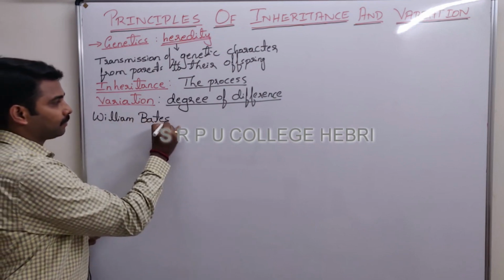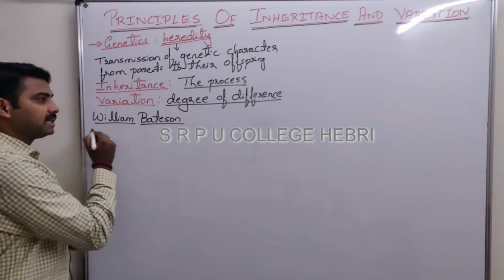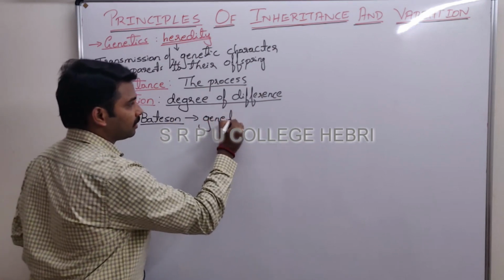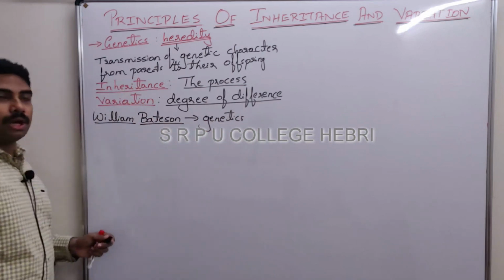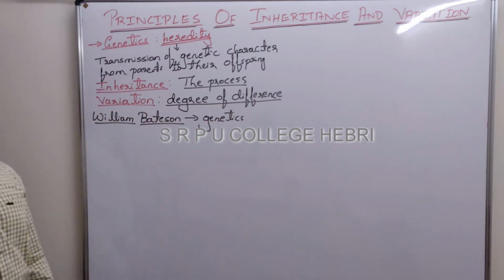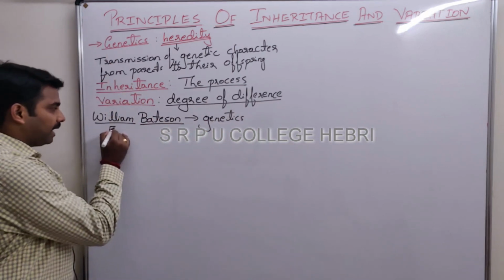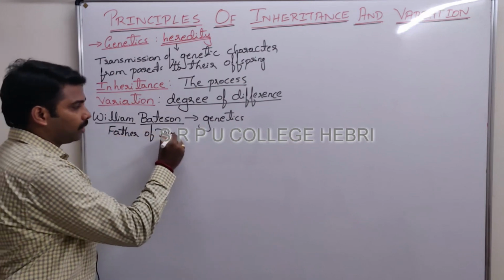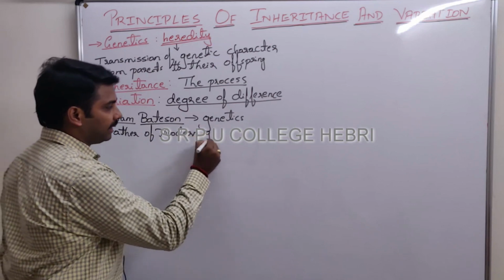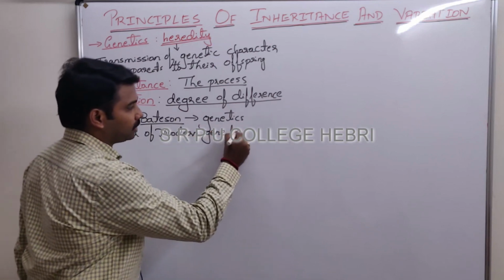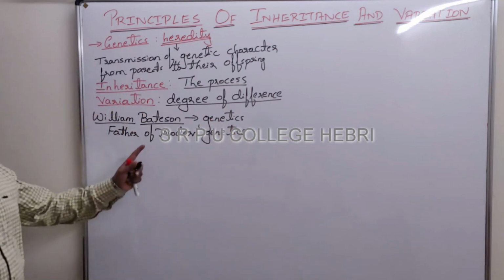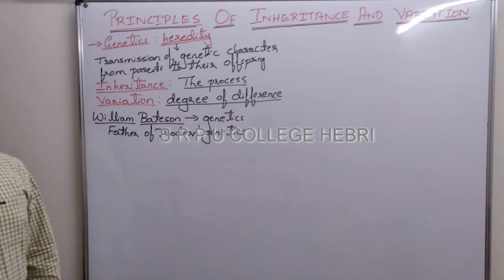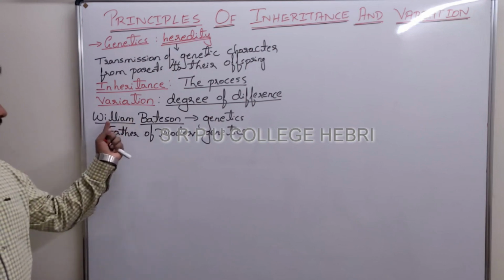A scientist by name William Bateson coined the term genetics. The term genetics was coined by whom? William Bateson, and he is known as the father of modern genetics. Mark it as a neat point. This is a basic and important NEET point. He is known as the father of modern genetics. Scientist name? William Bateson.